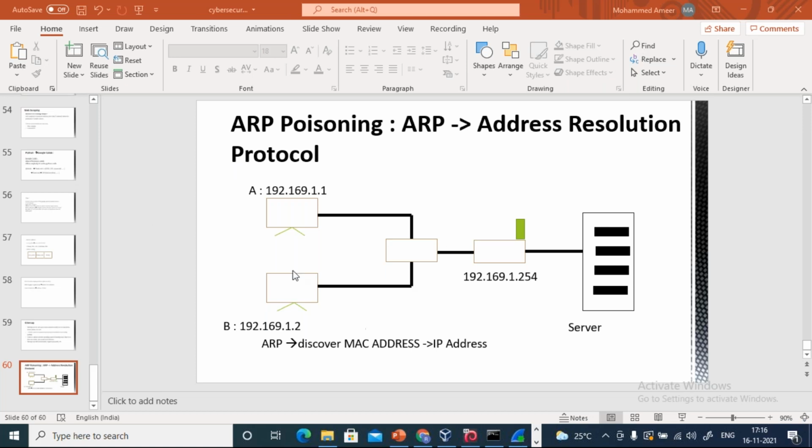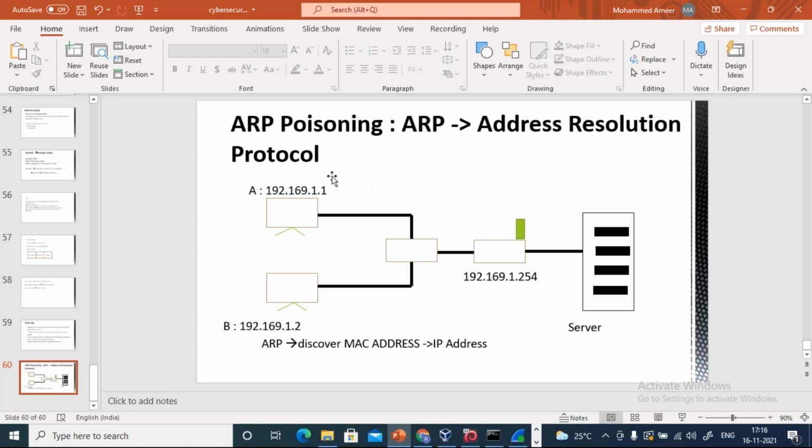Okay. Now coming back to the topic. So what I was saying, here I have two systems which are connected to the same network. Now let's say host A wants to find the MAC address of the default gateway. Which is the default gateway here? The default gateway is our router in our case. So what will it do?